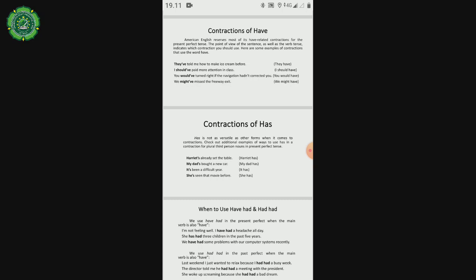They have taught me how to make ice cream before, or they've. I should have paid more attention in class, or I should've. You would have turned right if the navigation had not corrected you, or you would've. We might have missed the freeway exit, or we might've.